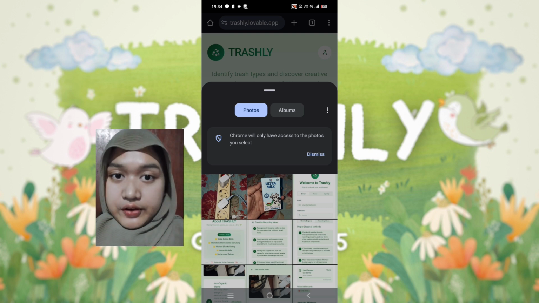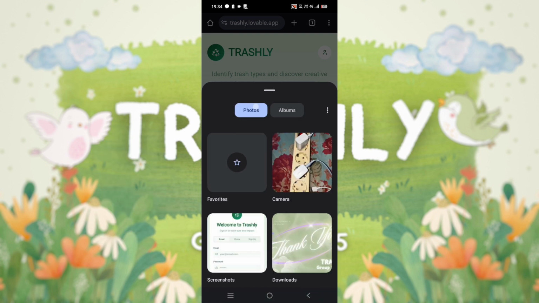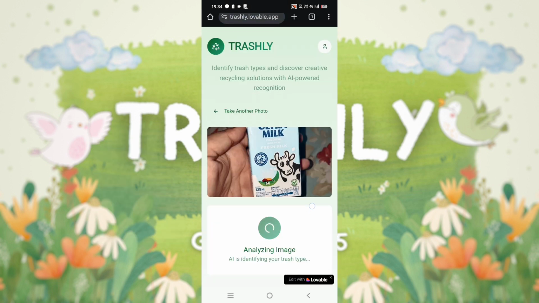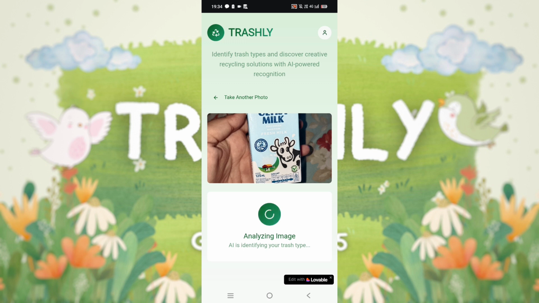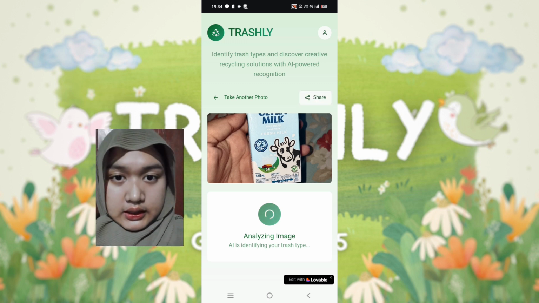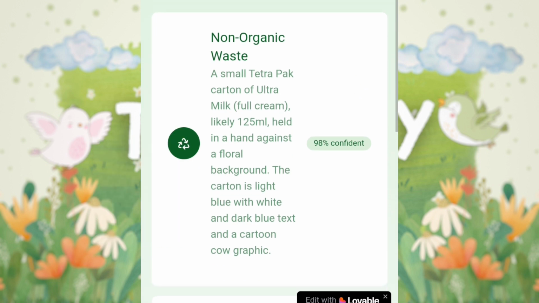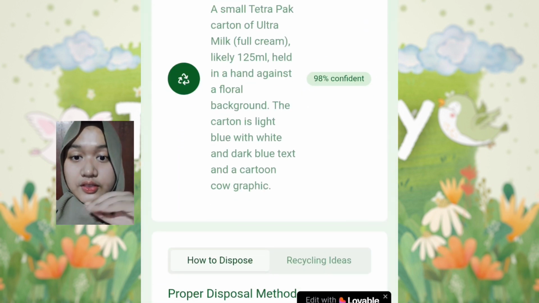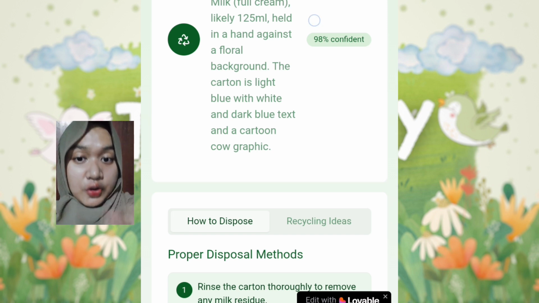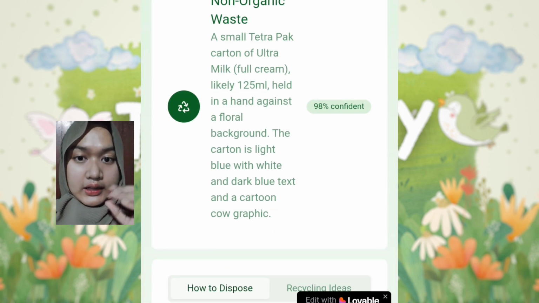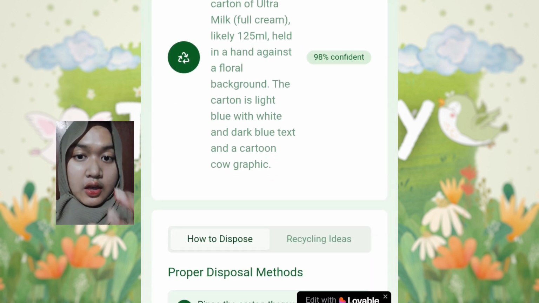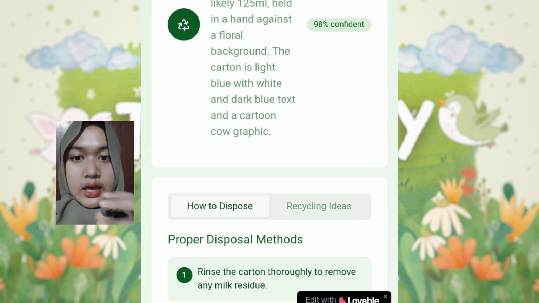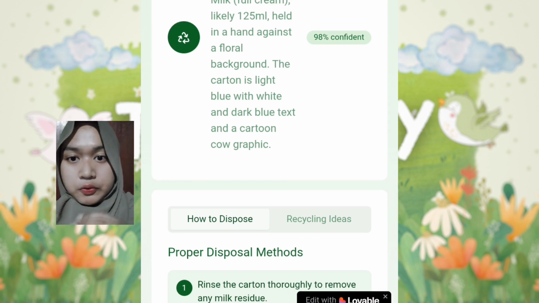Let's start by identifying this milk carton. Wait for some seconds and here's the results. As you can see, the app recognizes it as non-organic waste, and it also gives you steps on how to dispose of it, and also steps on how to recycle it.